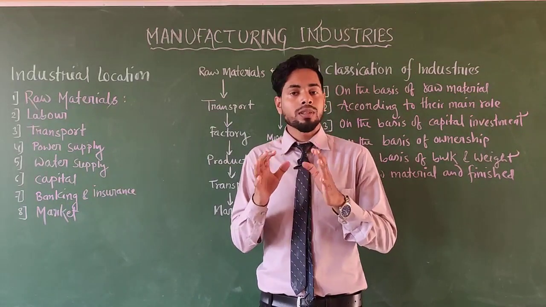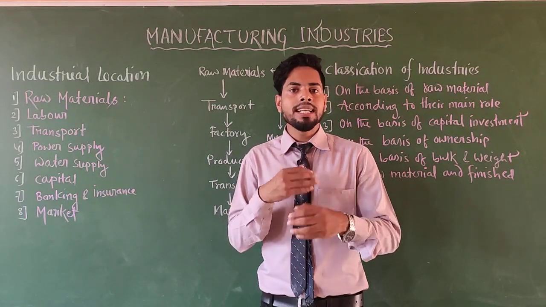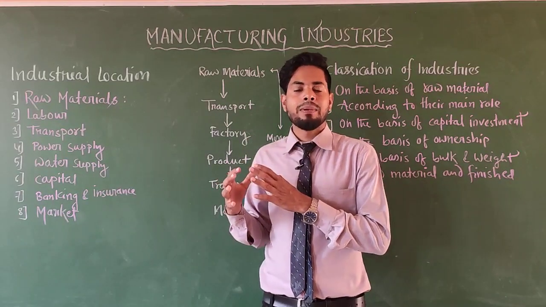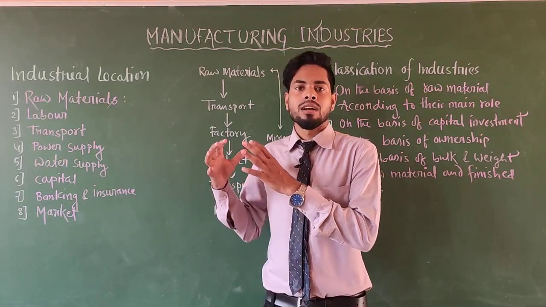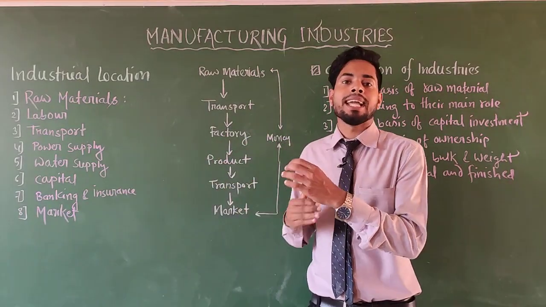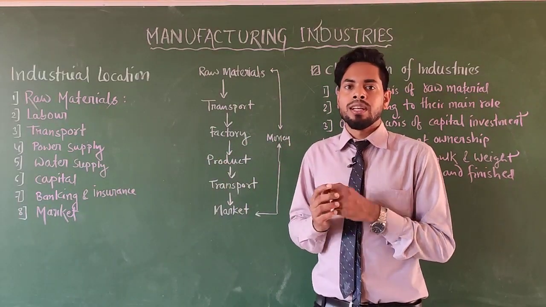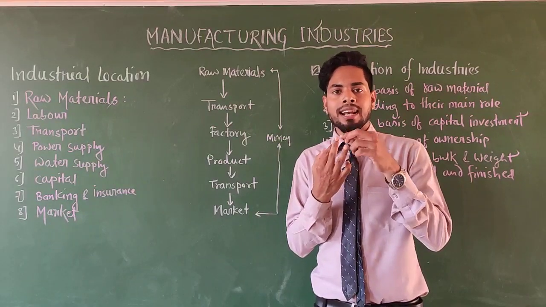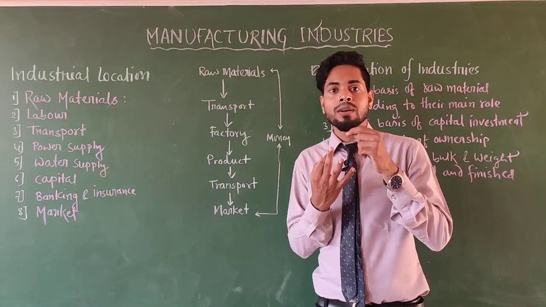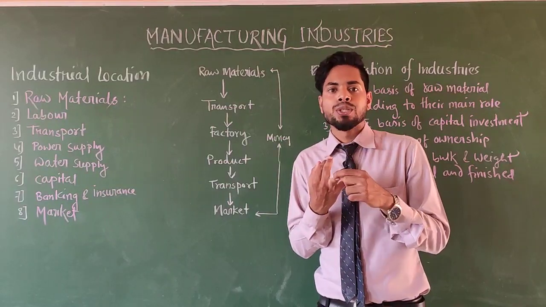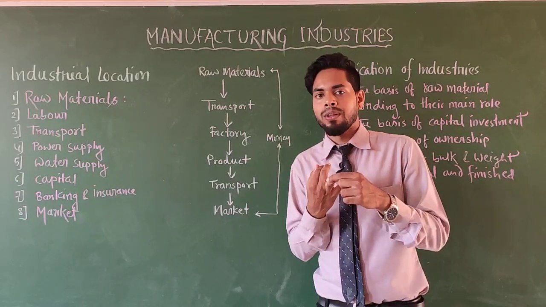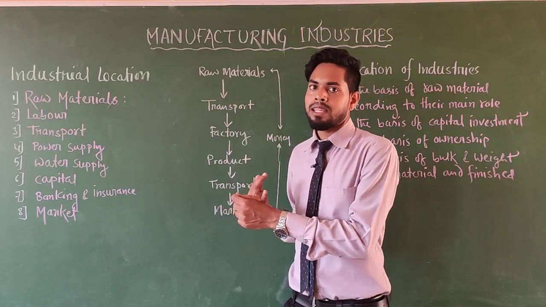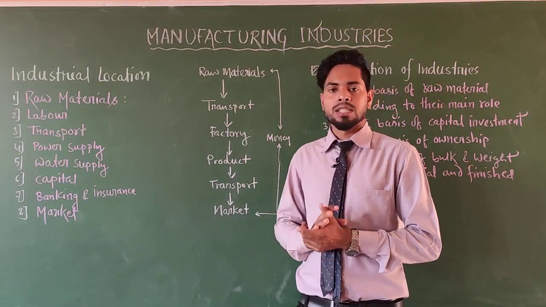The second factor is labor. Labor is important for any production. To complete any task, both skilled and unskilled labor are required. So availability of labor is a must. Another thing is labor cost, or labor wages, which should be low. That helps to reduce the production cost. Clear?